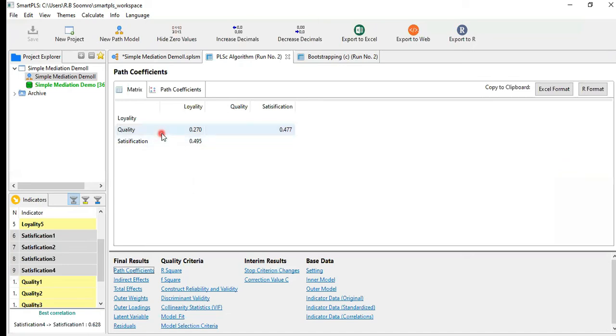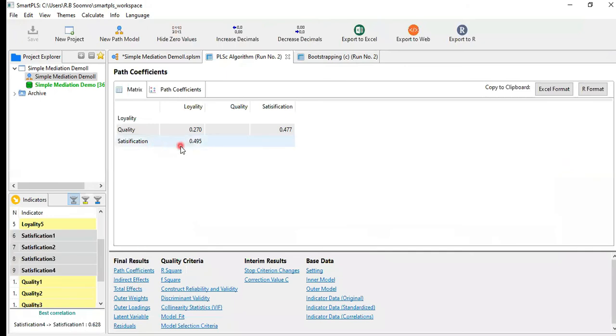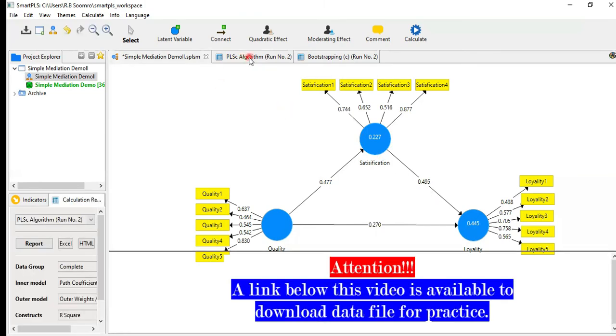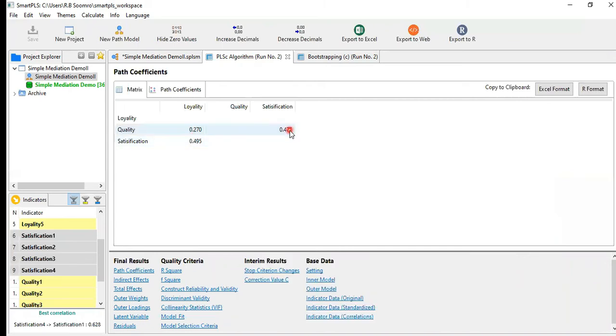Okay, now the impact of the quality on loyalty is 0.270. If you remember, before adding the mediator in this one, that value was 0.4541. Now it has been reduced by introducing one mediator in the model. Okay, and again in the report, satisfaction and loyalty 0.495.